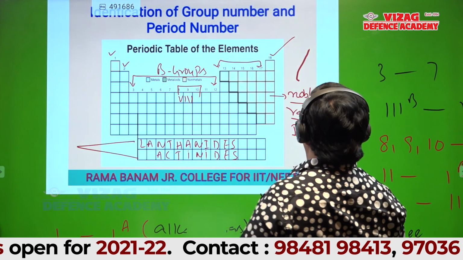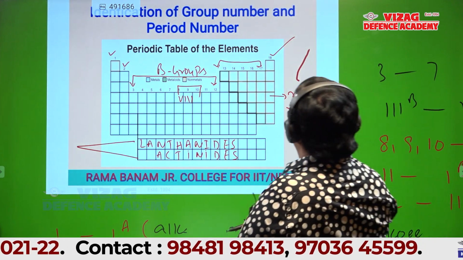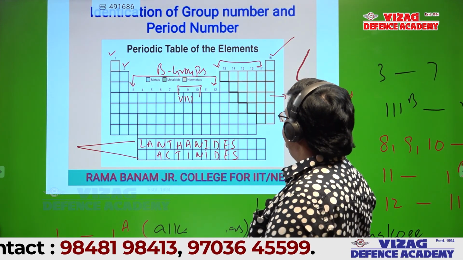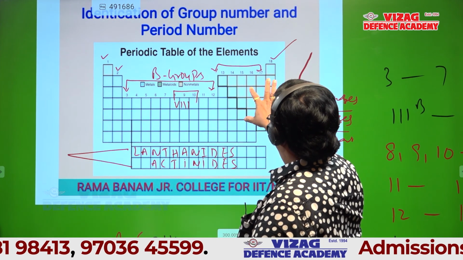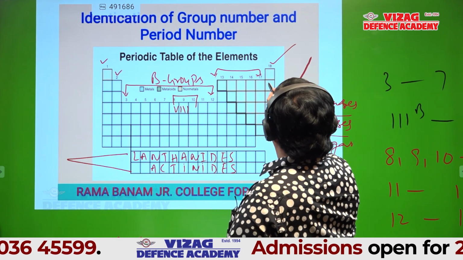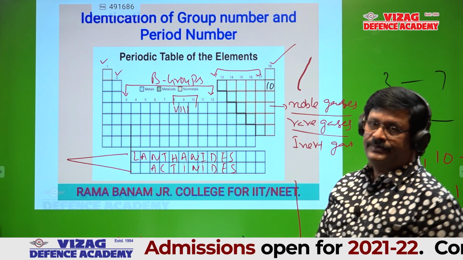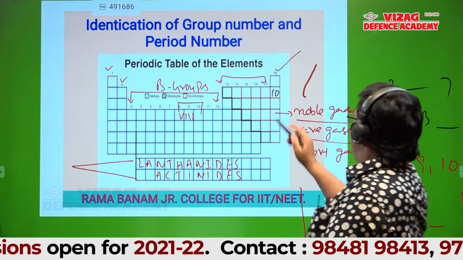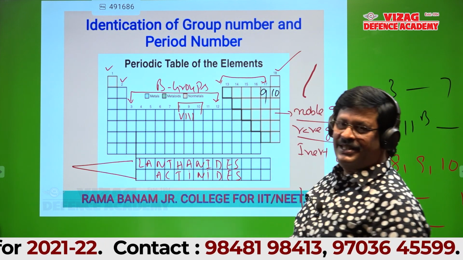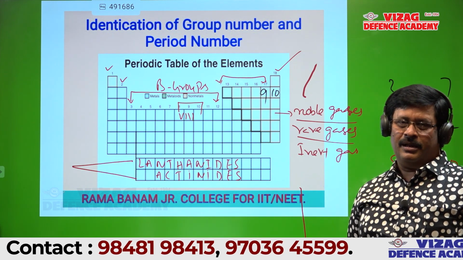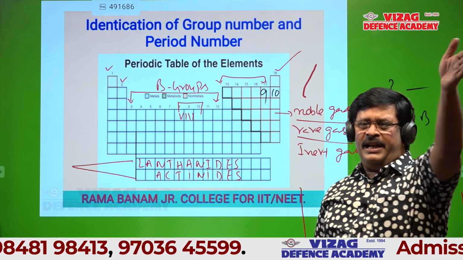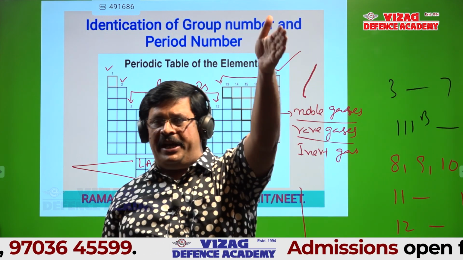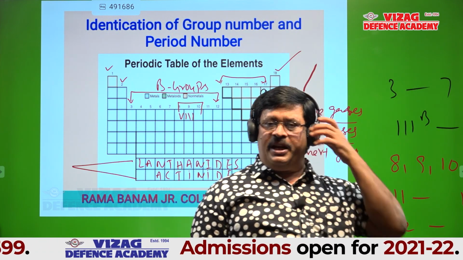See this slide here. If this is 10 only, am I right? Then 9 should be here. Can you tell the group number and period number of the element with atomic number 9?